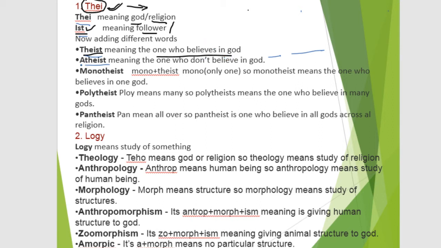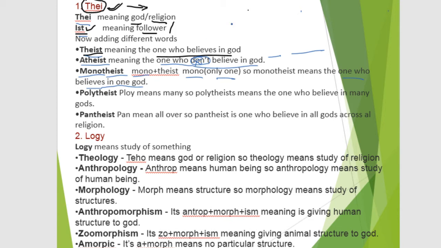If we put a before theist, the meaning is the opposite: one who doesn't believe in God, which in Hindi is called nastik. And mono means only one. So theist means one who worships God, and here we can add mono with theist. It means one who believes in